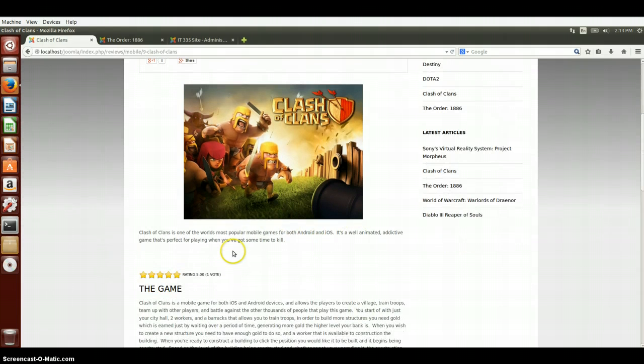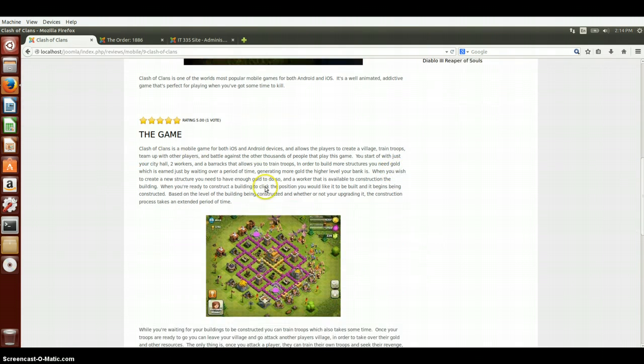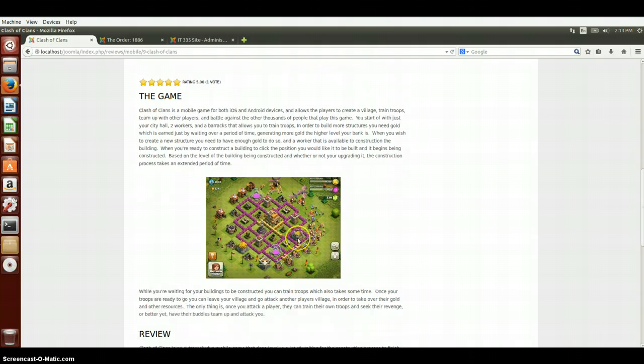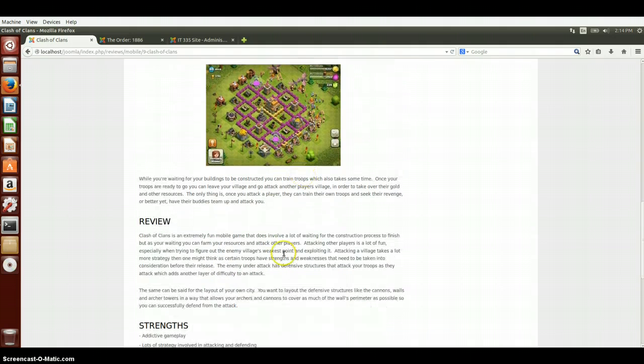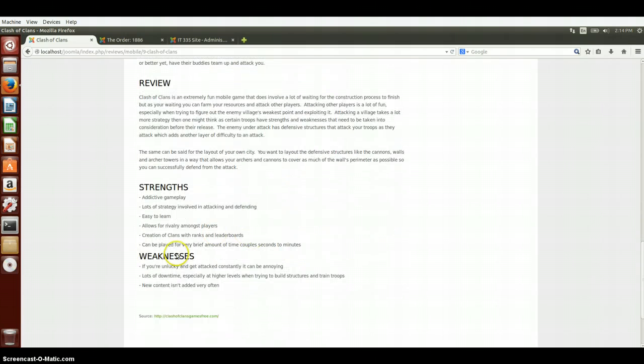At the top I display the Extravote that I showed you guys a little bit earlier, and then from there I start off introducing the game and the background information about the game. Usually I provide a couple different pictures of the actual gameplay, and then I start getting into the review of the game. And then at the bottom, I like to just provide a small little summary.